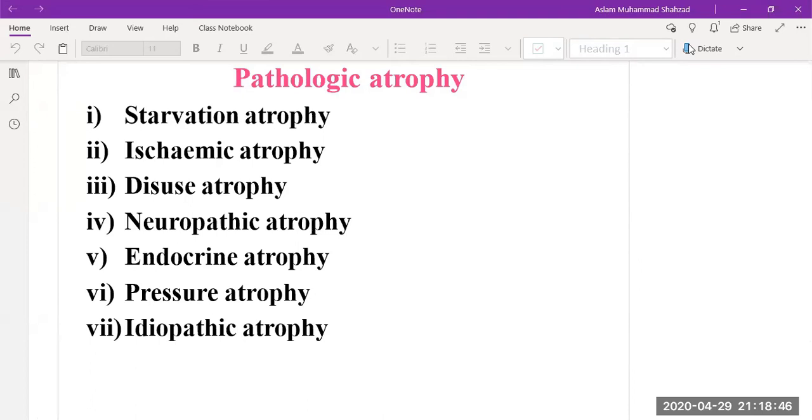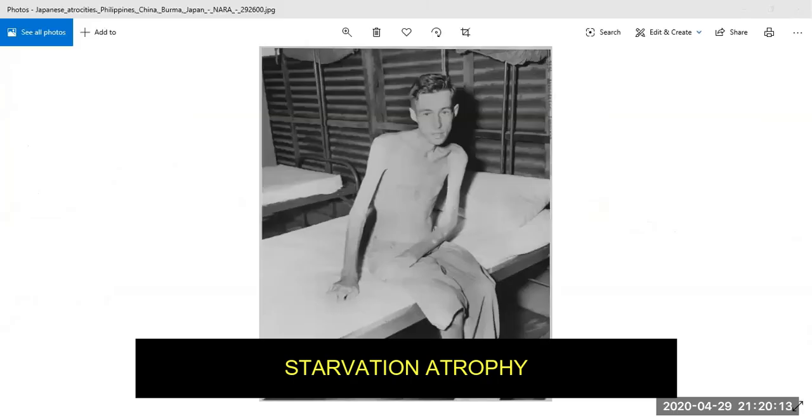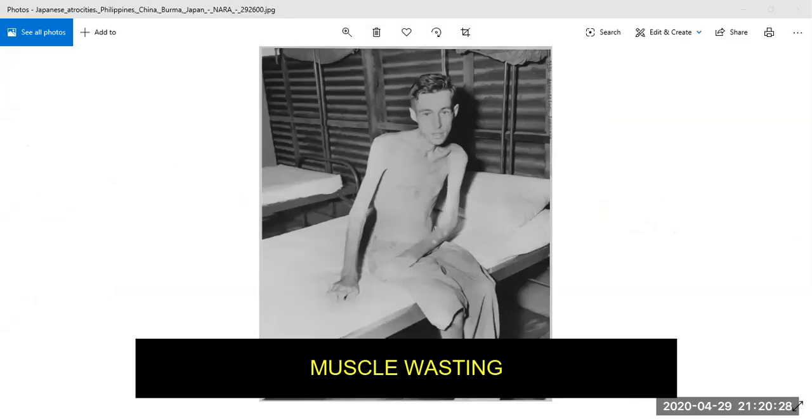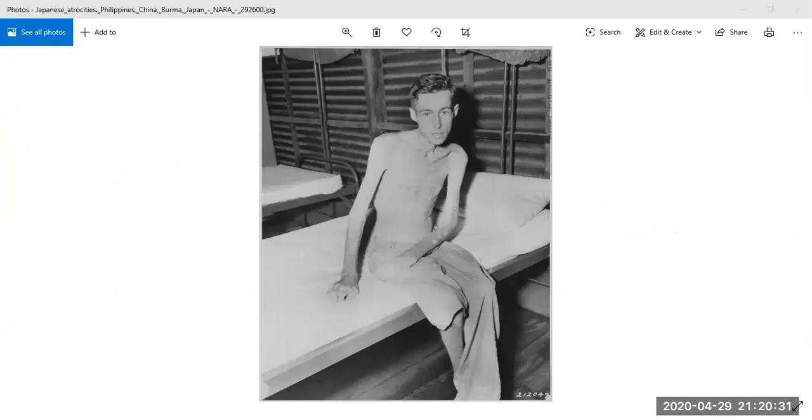For example, for starvation atrophy, if a person is not eating food because of hunger or because food is not available, then it leads to muscular atrophy. This is an example of starvation atrophy, which is a severe deficiency of energy intake below the required level because of hunger. It occurs because of muscle wasting, lack of exercise.